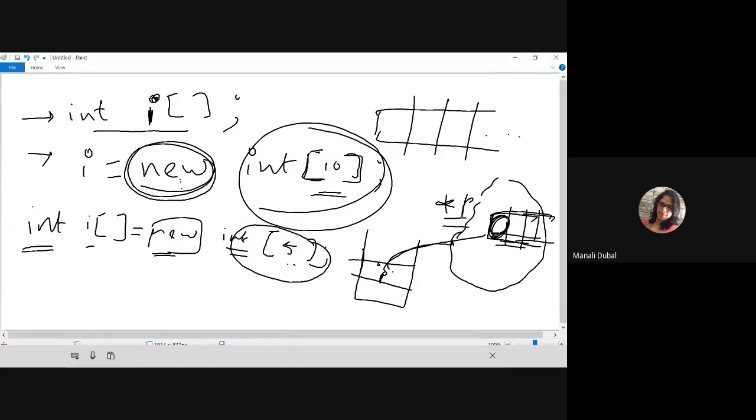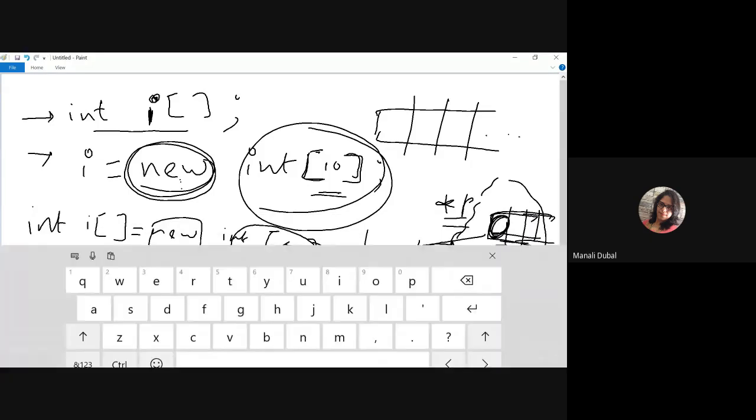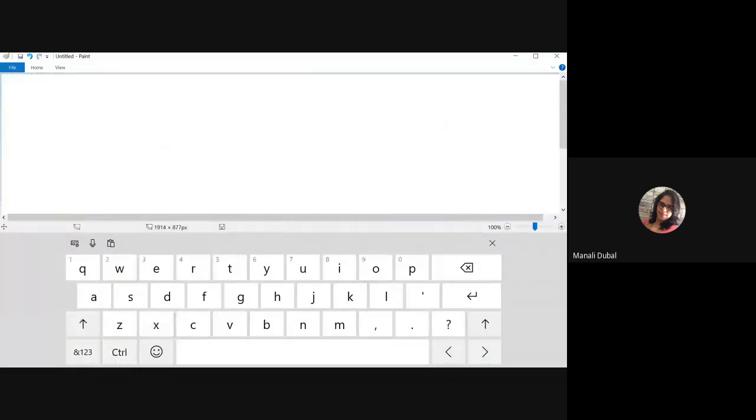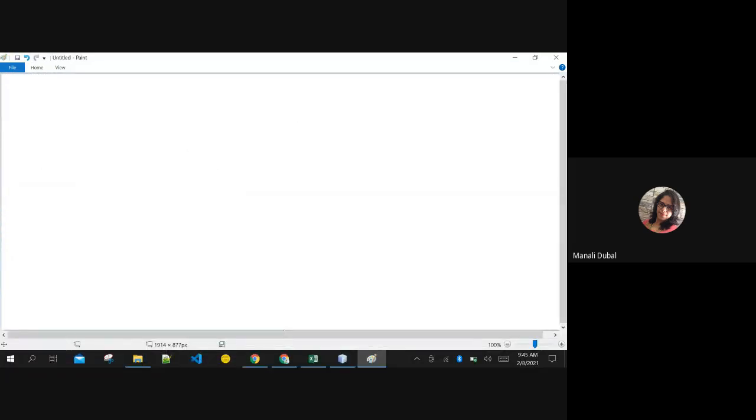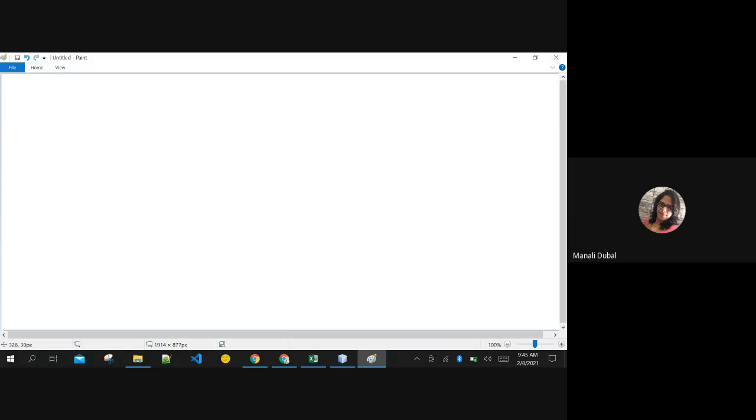Now, one more thing. If the array is of type integer, then you know that some amount of bytes is required for an integer, right? You remember how many bytes of memory is required for an integer?